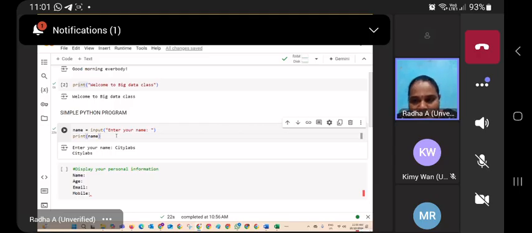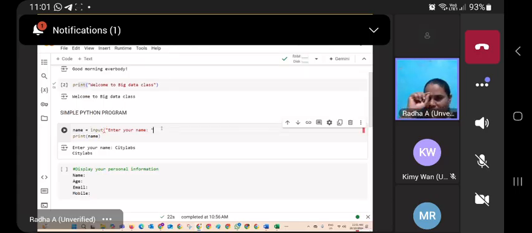Okay. I already told you about the interpreter. The job of the interpreter is to read the program line by line. So the first line will be read. If there is no error, it will go on to read the second line. If there is no error, then the third line, until the end. If any error is there, it will stop the execution and show the information to the user. Okay, I will demonstrate.